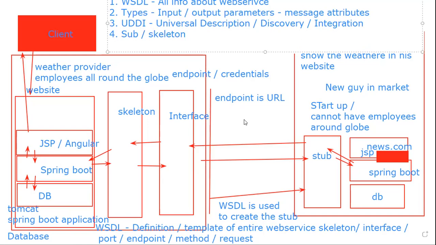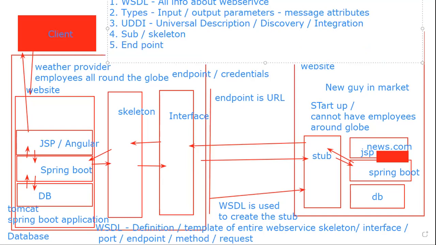And we saw endpoint and terminology. There will be a port, which we call binding. Where does it bind? And then we have what we call operations. These are nothing but the methods in the web service which are available.